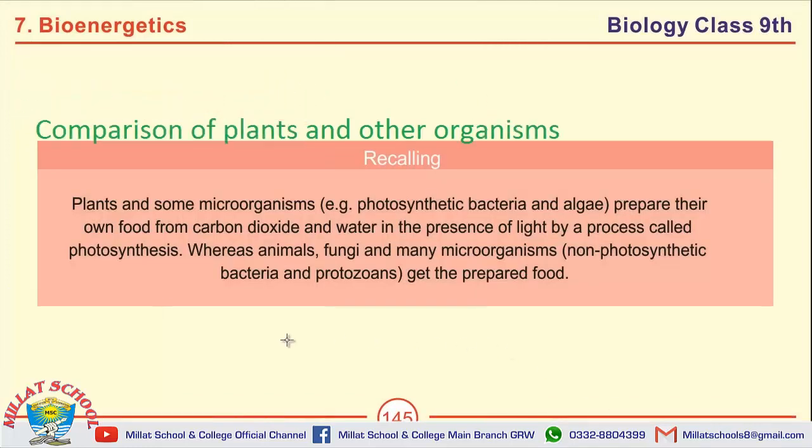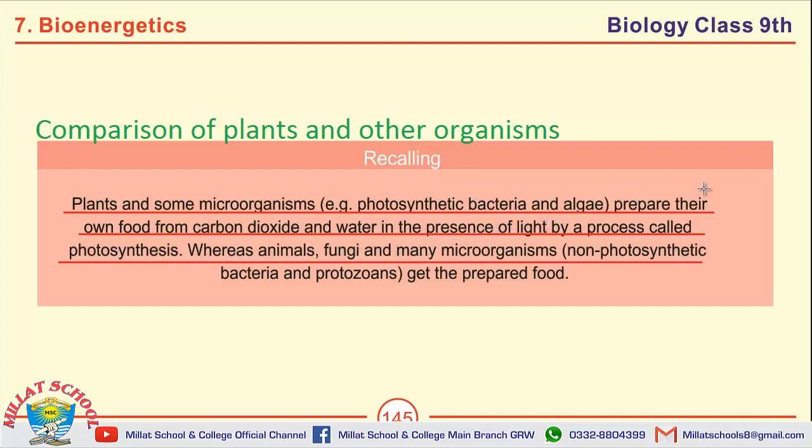The next question is about the comparison of plants and other organisms with reference to obtaining food. Plants and some microorganisms, photosynthetic bacteria and algae prepare their own food from carbon dioxide and water in the presence of light by a process called photosynthesis. Whereas animals, fungi and many organisms, non-photosynthetic bacteria and protozoans get the prepared food.